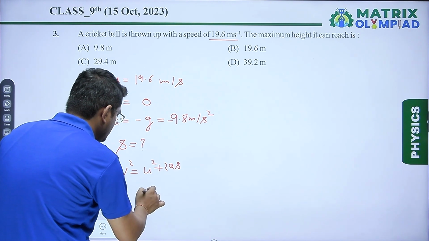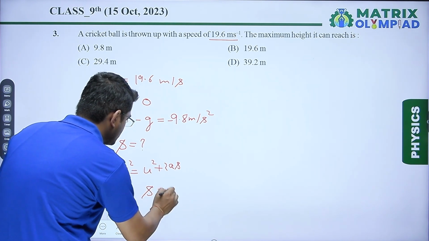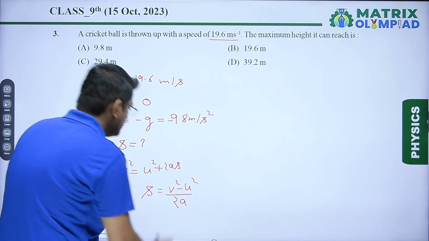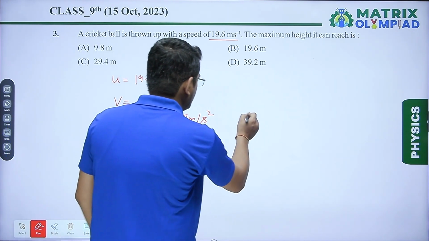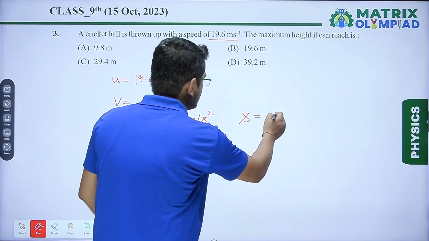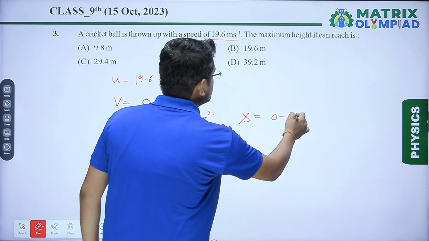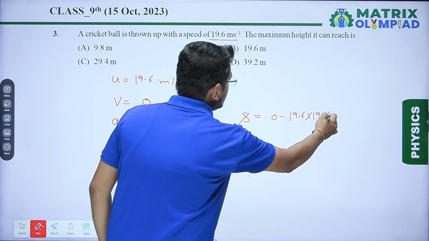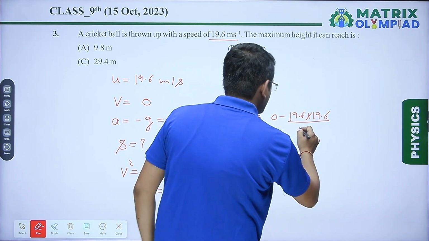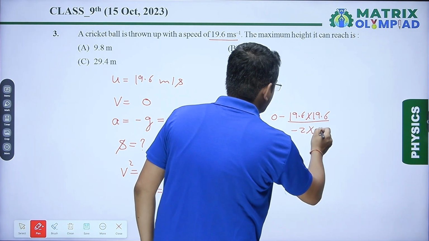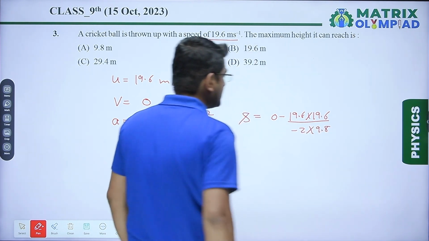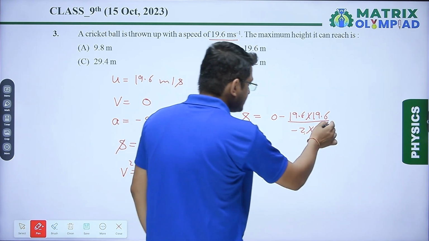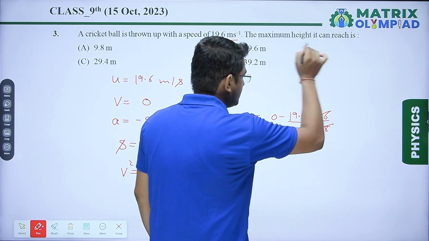From arranging this, we'll get s is equal to v square minus u square upon 2a. So now putting the values in this equation, s equal to v is 0 minus the speed is 19.6 multiplied by 19.6 because it is u square, divided by 2 multiplied by minus into 9.8. As we know that 9.8 multiplied by 2 is equal to 19.6. So this factor will be cancelled by this.